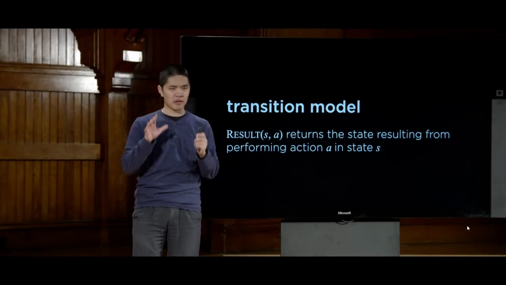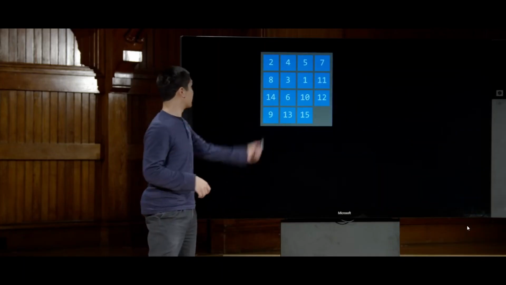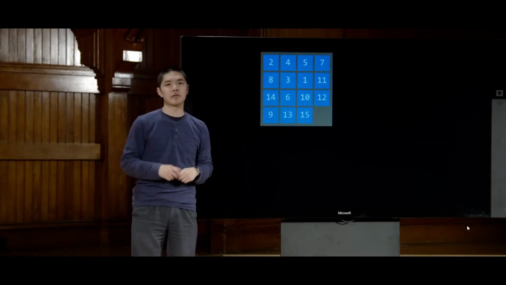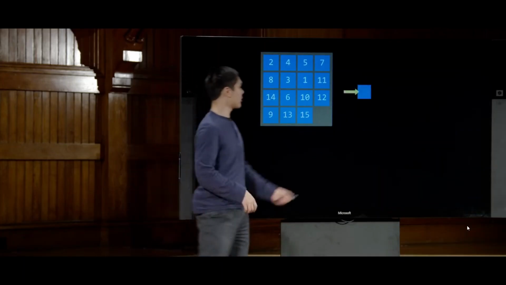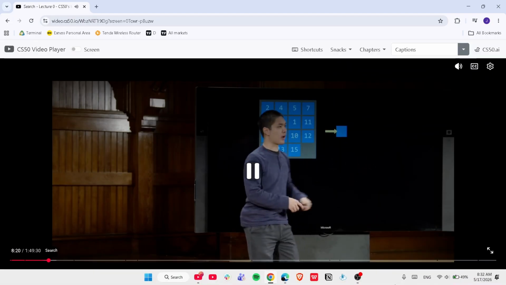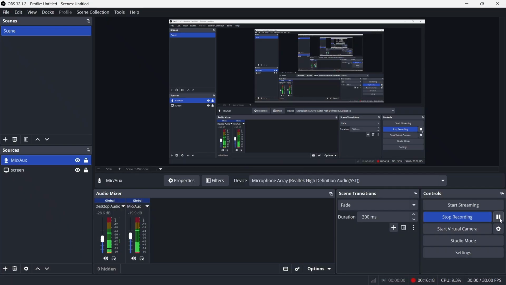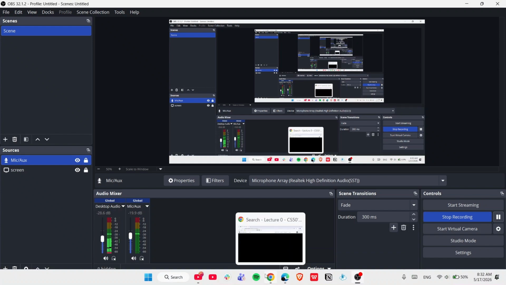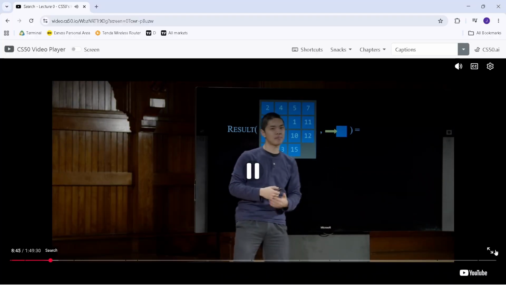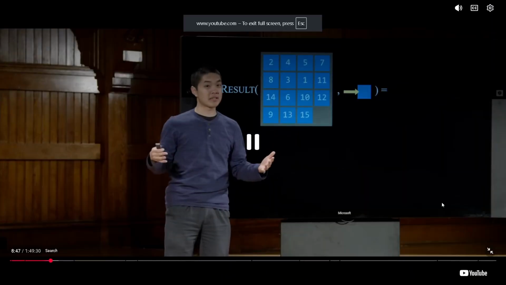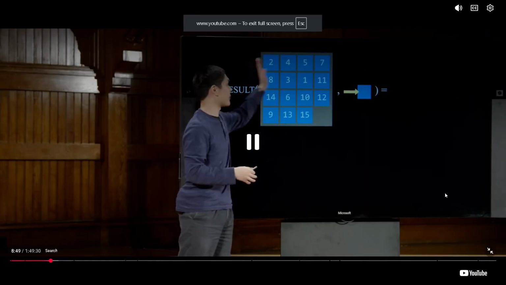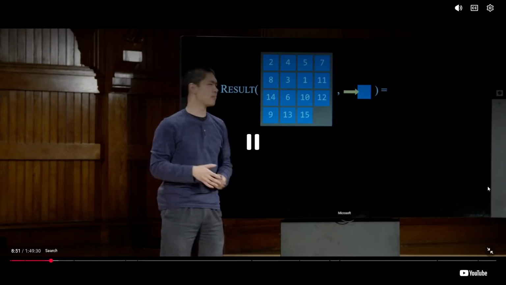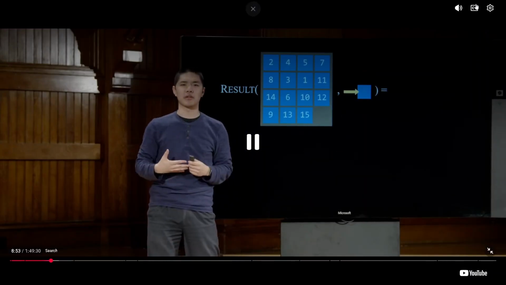So let's take a look at an example to see more precisely what this actually means. Here's an example of a state of the 15 puzzle, for example, and here's an example of an action, sliding a tile to the right. What happens if we pass these as input? The action might be represented with something like an enum, if you're familiar with enums that allow you to enumerate multiple possibilities. And this state might just be represented as an array or two-dimensional array of all of these numbers that exist. But here we're going to show it visually just so you can see.